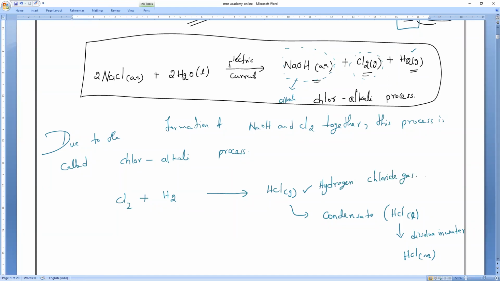So for production of hydrogen chloride also, they will use the same thing. Write it: chlorine and hydrogen combine together and produce hydrogen chloride gas.